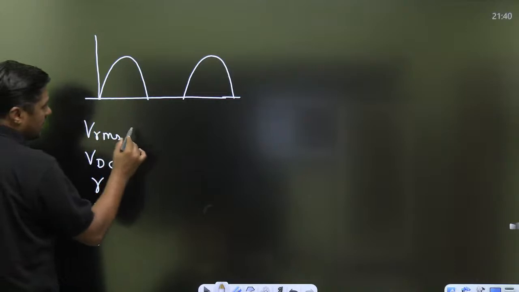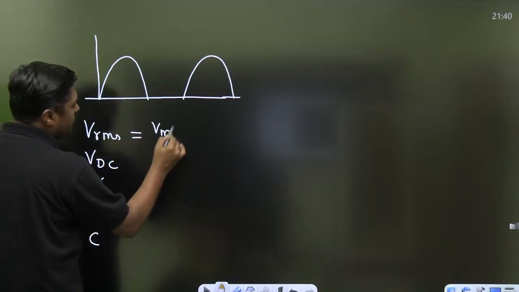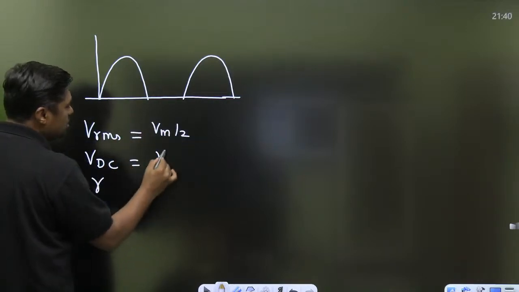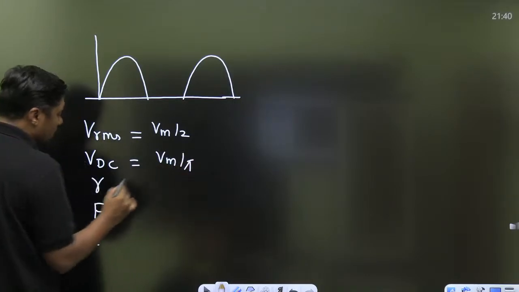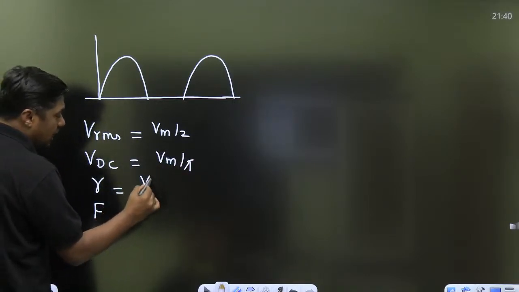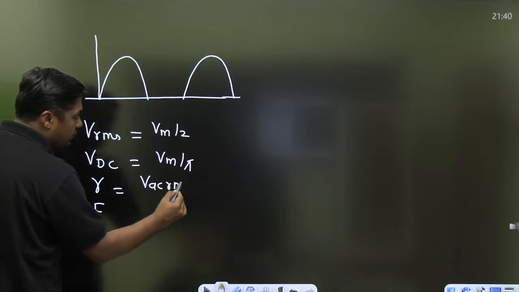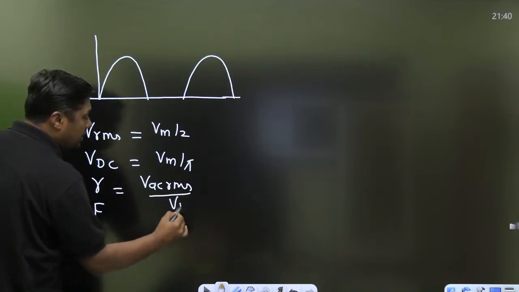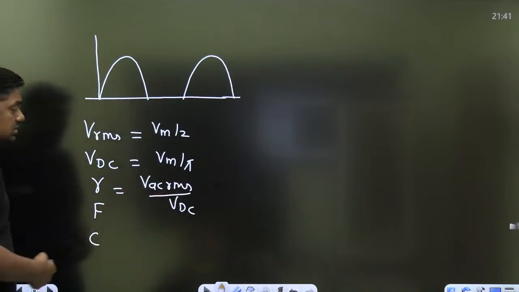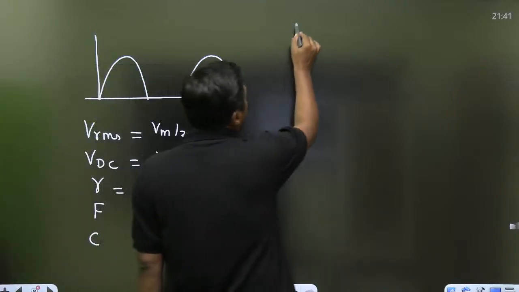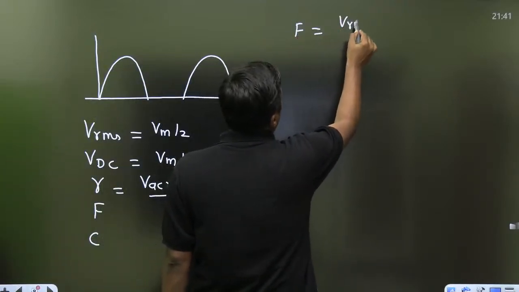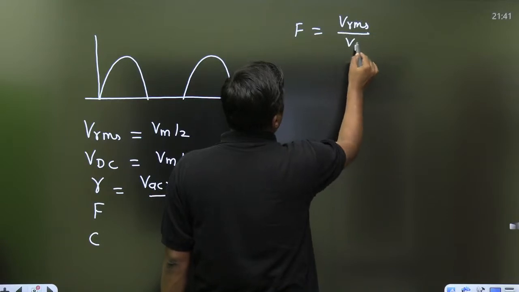So remember that RMS value for half wave is Vm by 2. DC value is Vm by pi. Ripple factor is nothing but RMS value of the AC component upon VDC. Everyone give me the value in comments box. Form factor is the overall RMS value divided by VDC.